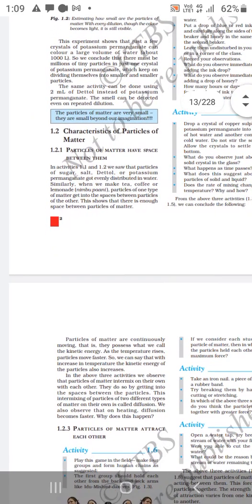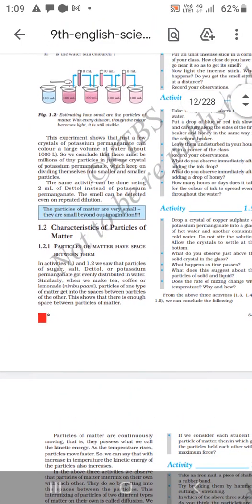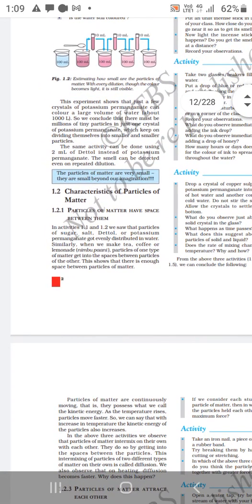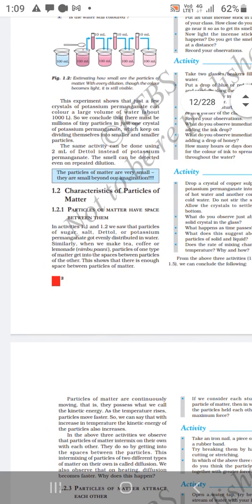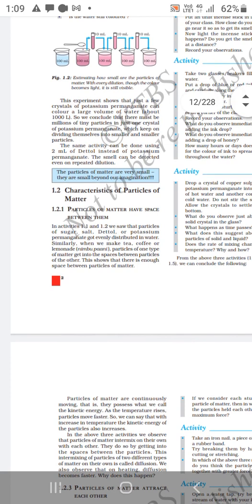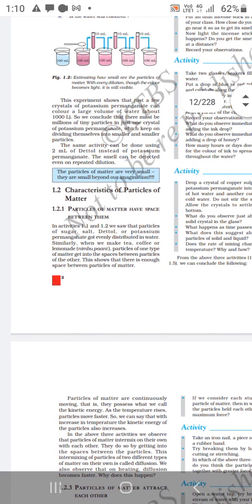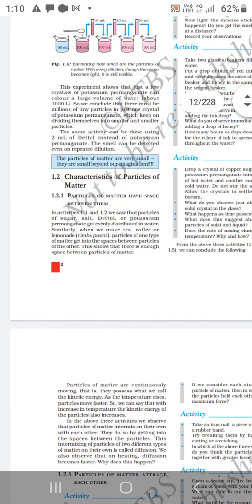Particles of matter are continuously moving, that is, they possess what we call kinetic energy. As the temperature rises, particles move faster. So we can say that with increase in temperature, kinetic energy of the particles also increases. In the above 3 activities, we observe that the particles of matter intermix on their own with each other. They do so by getting into the spaces between the particles. This intermixing of particles of two different types of matter is called diffusion.